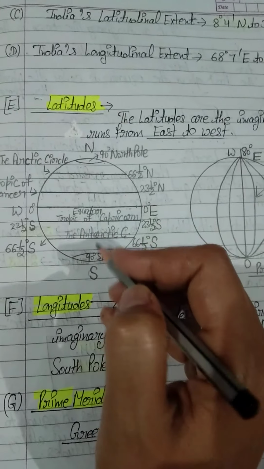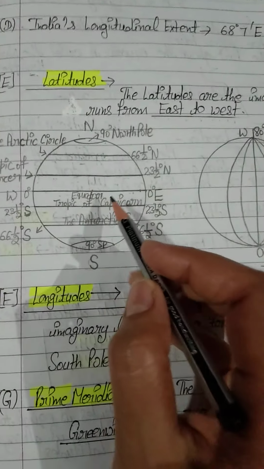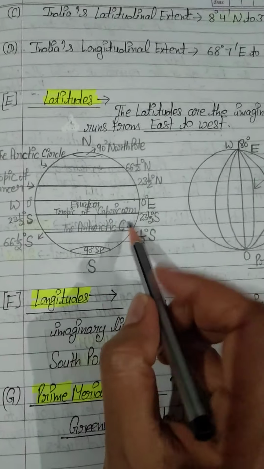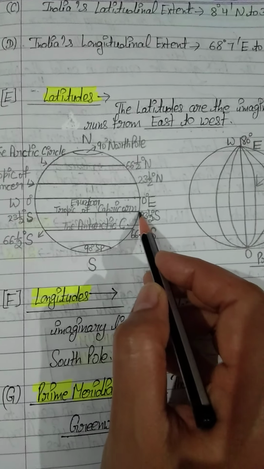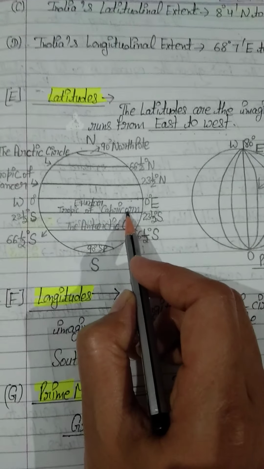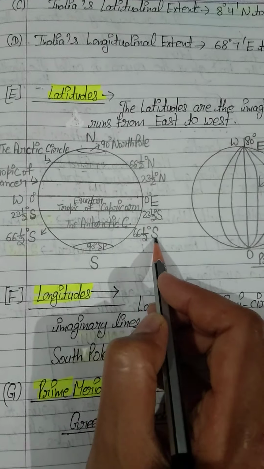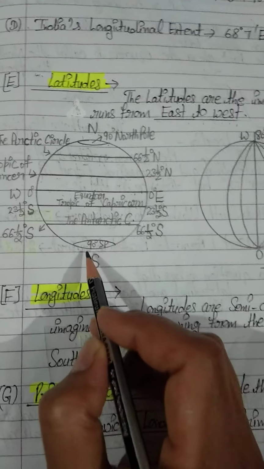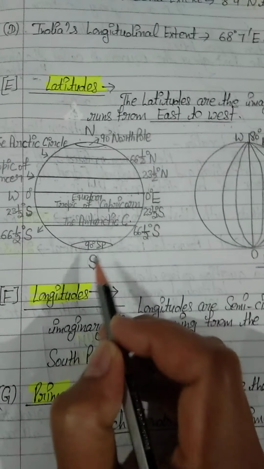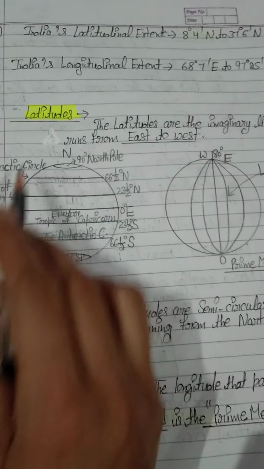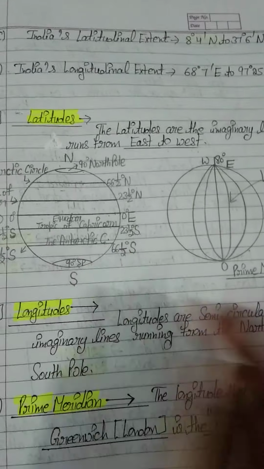Now just see the latitudes of the southern hemisphere. Students, these are important latitudes of the southern hemisphere. I have written the names also. The value of this latitude is 23.5 degrees south, and the name of this latitude is Tropic of Capricorn. One more, 66.5 degrees south, and the name of this latitude is the Antarctic Circle, and this is our 90 degrees south, the South Pole. So these are important latitudes.